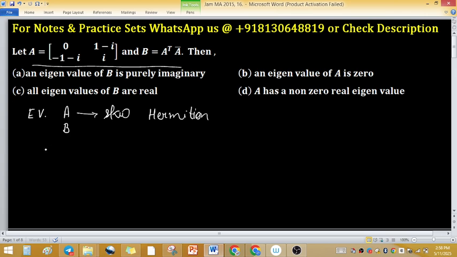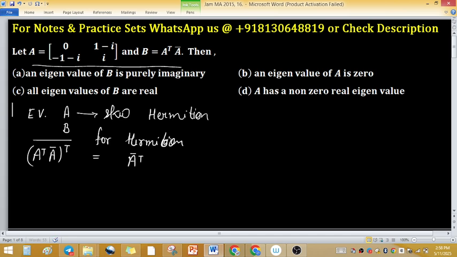Matrix B is A transpose A conjugate. To check for Hermitian, we take the conjugate transpose, and we know that transpose comes in reverse order.